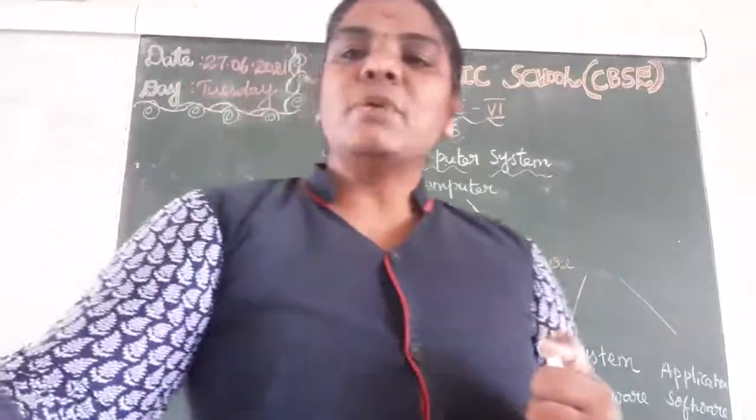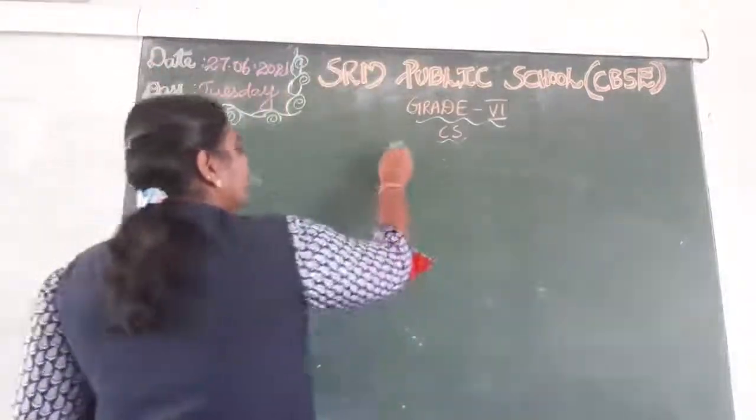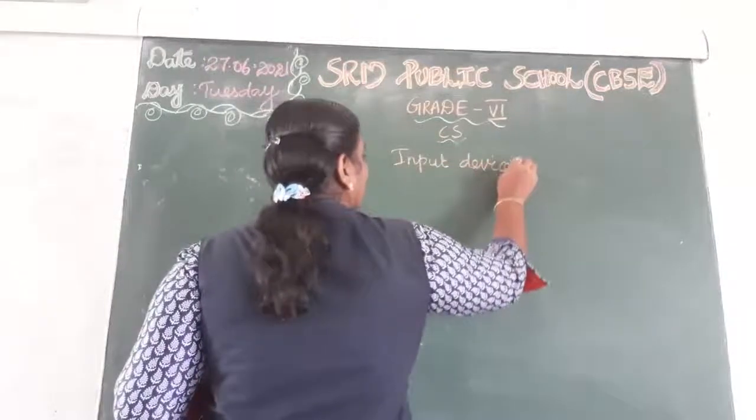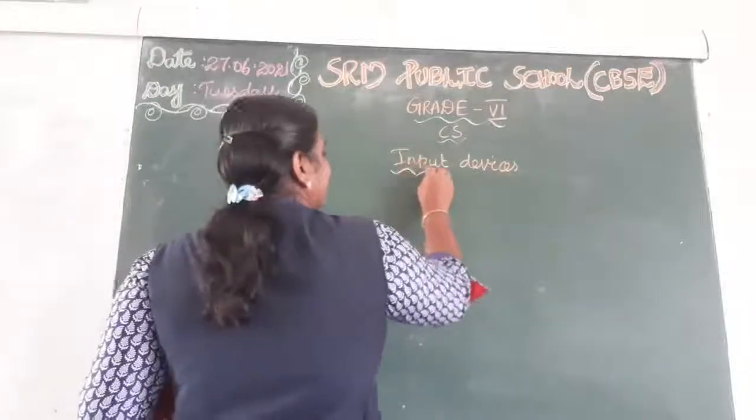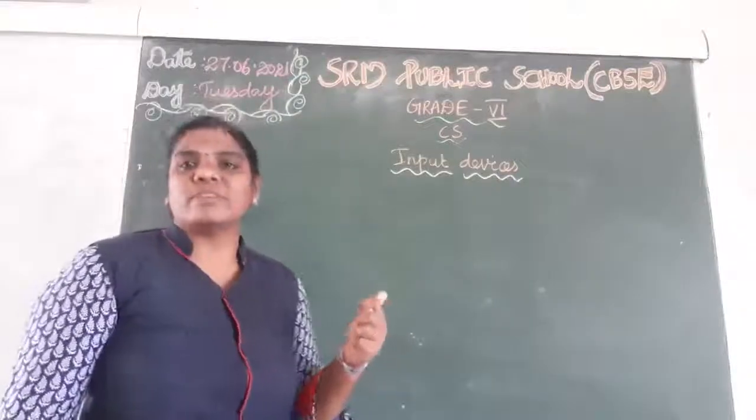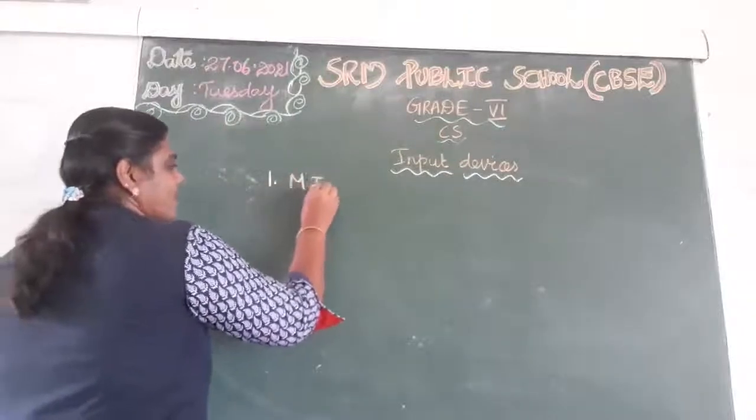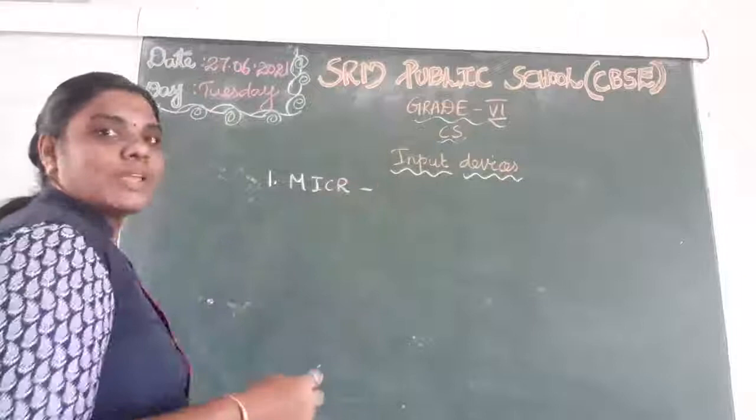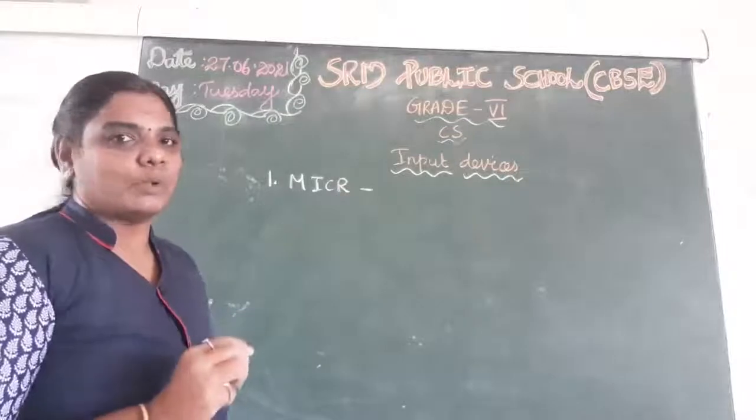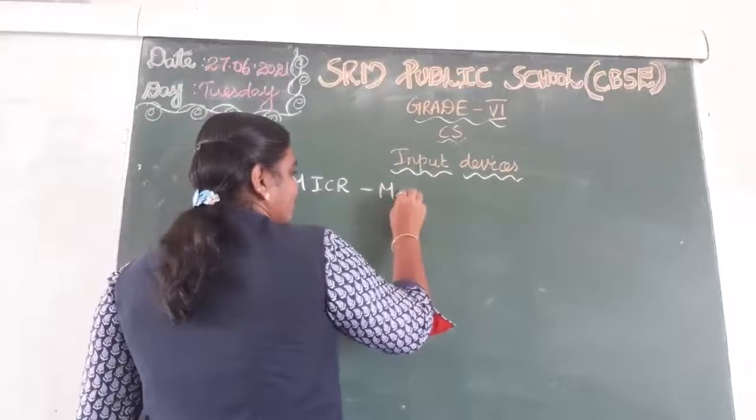Let's see the examples for input devices and output devices. So the first one, input devices. What are the examples for input devices you learned from the first chapter? What is the first one? MICR, right? What is the full form of MICR? Already I told in the class also. The expansion form and all are very important. The full form for MICR is magnetic ink character recognition.